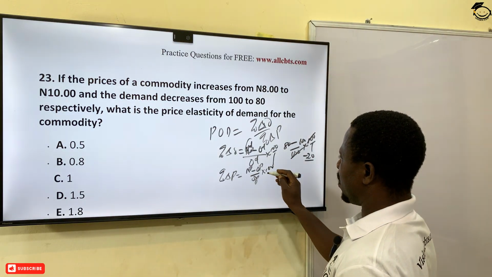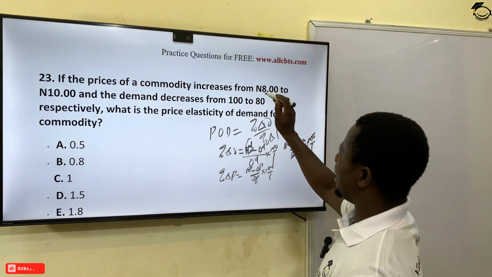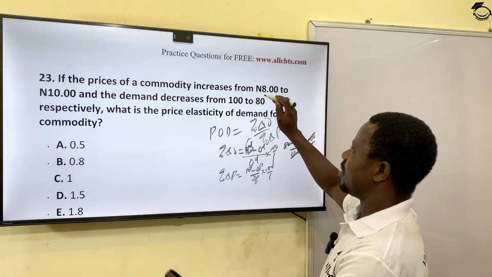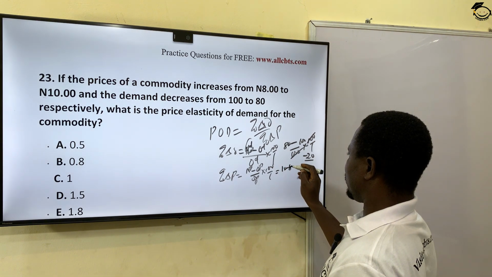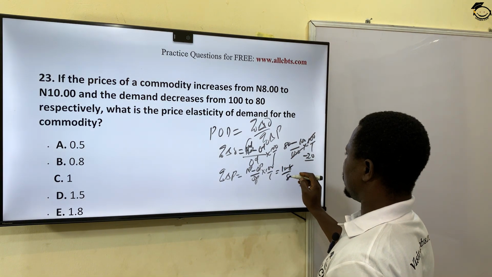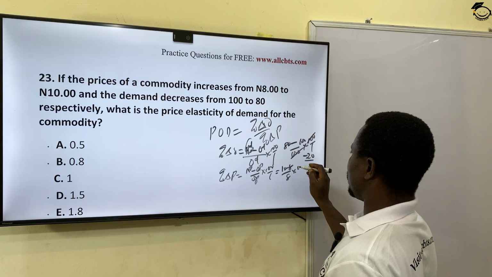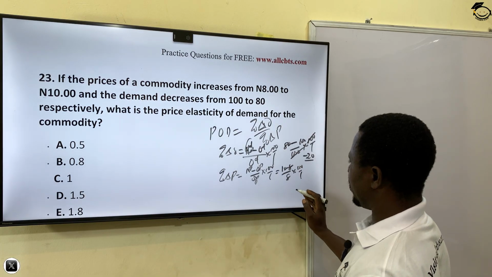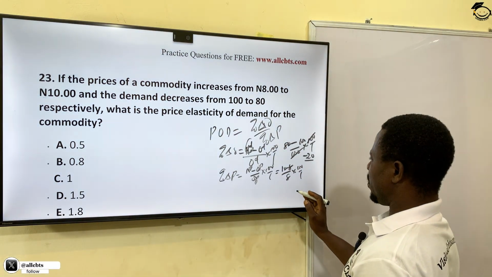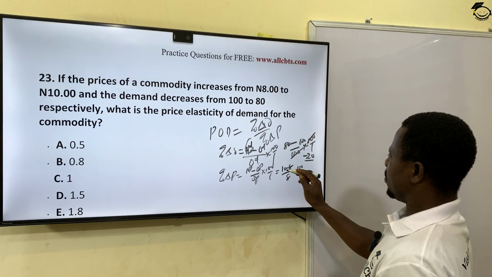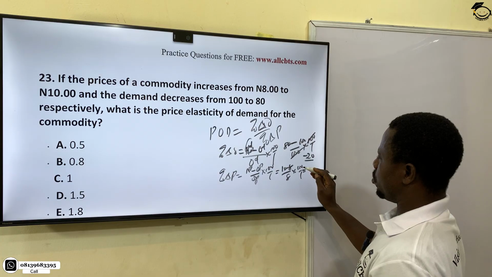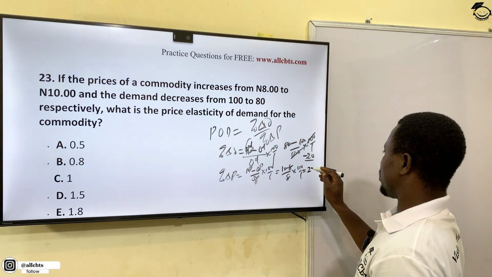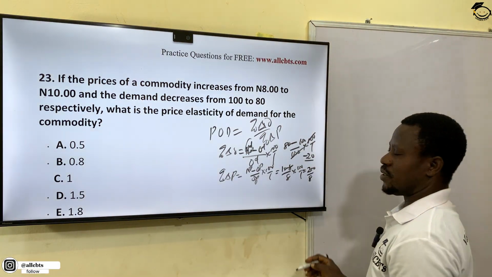Times 100 over 1. So from 8 to what? To 10. So our new price was what? 10. So 10 minus 8 over 8. That's the original price times 100 over 1. So what do we have now? We have equals to 10 minus 8, that's 2. 2 times 100. That is what? 200. Okay? Over 8. Are you with me?